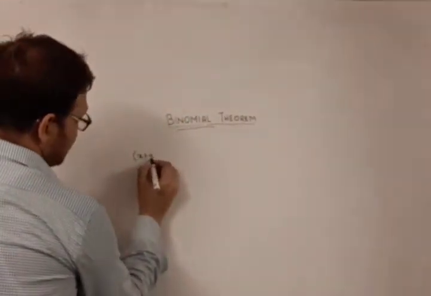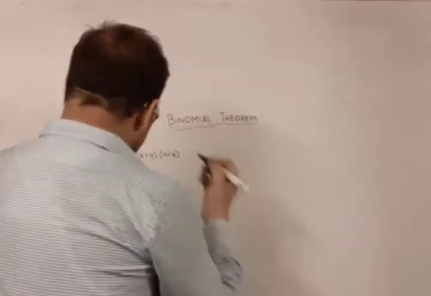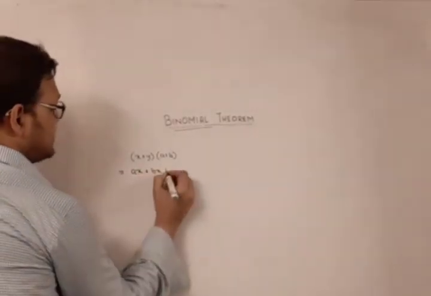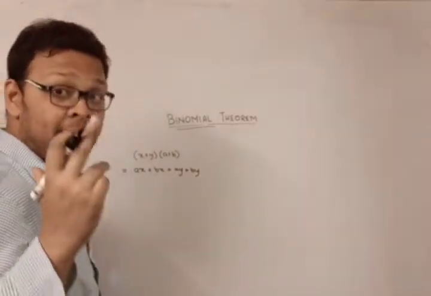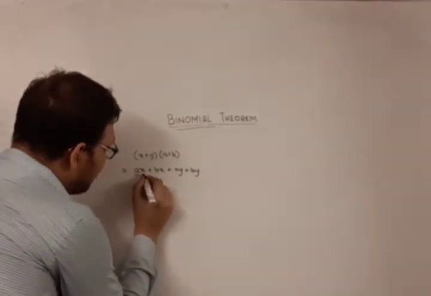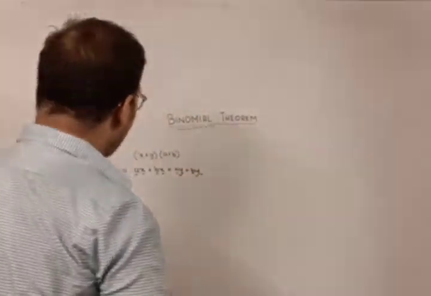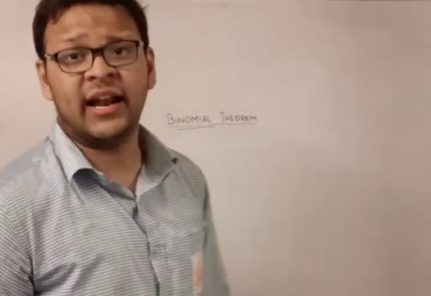So what do I get? I multiply a binomial expression x plus y with another binomial expression a plus b. Okay, so I can write it as ax plus bx plus ay plus by. So the general procedure to multiply two binomial expressions is like this. As you all know, this satisfies the usual rules of multiplication, and so we now know how to multiply two binomial expressions. Now let's get to a very interesting fact.